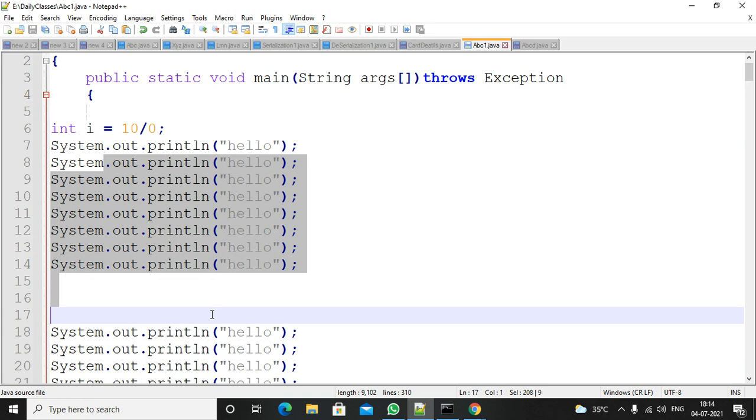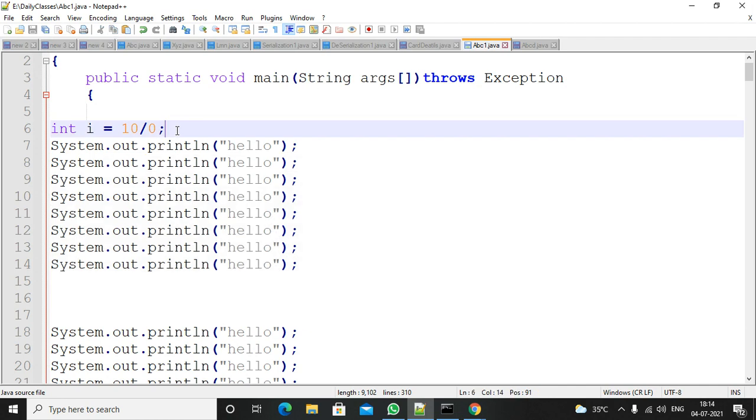Suppose you recruit 100 employees and develop a software, so 100 employees did their work diligently. But because of some runtime error at line number 1, the system failed. So the remaining code will not be executed. That will be abnormal termination. You spent so much money on the employees, but the program is terminated abnormally without executing the remaining program because of a runtime error. If there are runtime errors, the program will be terminated abnormally. So how to handle this? By using the exception handling mechanism.